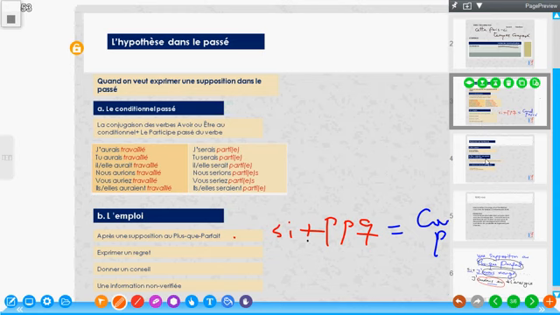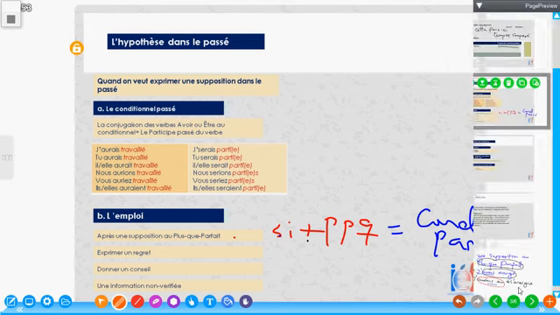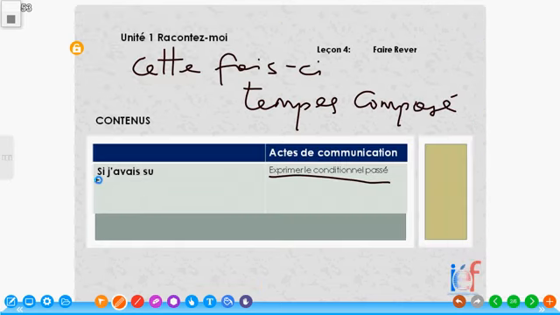We can also use it to express a regret. On peut aussi exprimer un regret, if what you want to express is something that may not be able to be remedied again. If I take you to the beginning of our expression, I have si j'avais su. Si j'avais su means if I had known. So it means that at the moment I cannot do anything about it again. That's what conditionnel passé expresses.